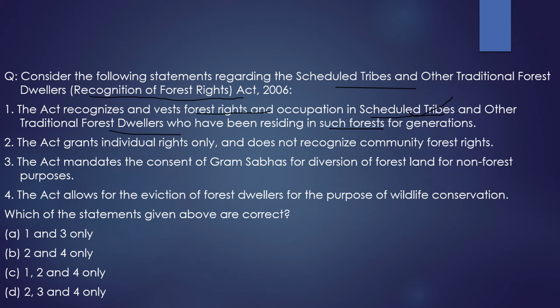So with this, a few petitioners went to the Supreme Court and asked the Supreme Court to give orders that these people should be removed from these forests, and the Supreme Court gave the order. But finally the government came in and tried to interfere in this issue.